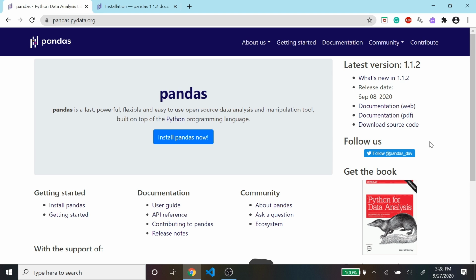For this session, I'm going to introduce you to a new library in Python called Pandas. Pandas is a very powerful Python library that you can use for data manipulation and data analysis, and you can also work a lot with data. That's what Pandas is, but why should you use Pandas?